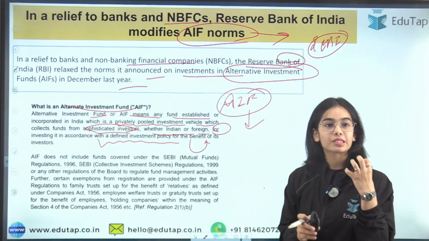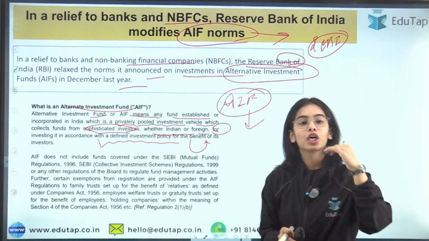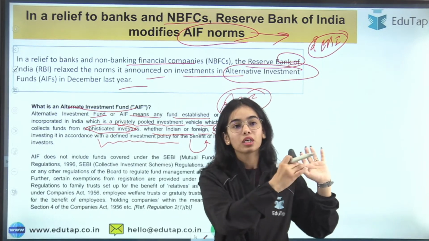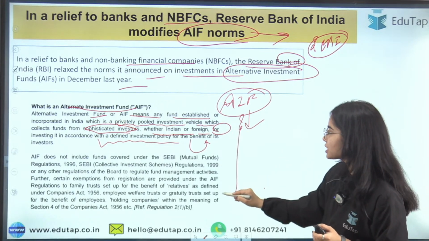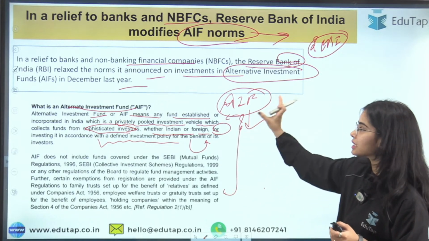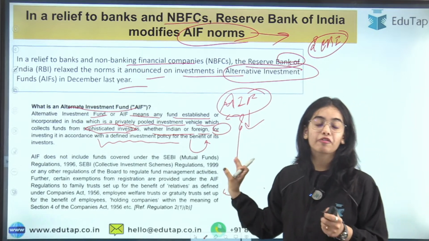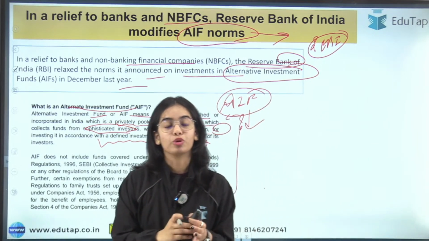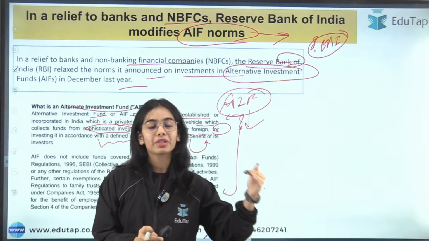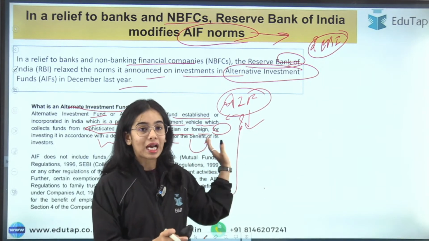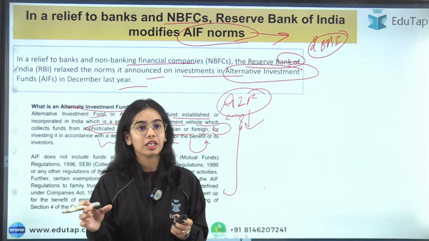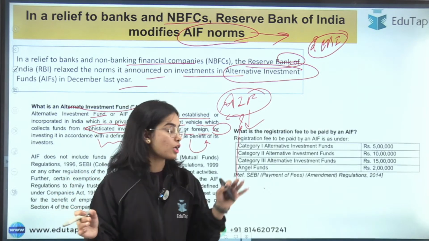So alternative investment fund, I hope you have studied this in the static part of finance. Remember that the alternate investment fund is for sophisticated investors who have a huge amount to pool in. Usually the minimum that has to be given by an investor is 1 crore, and that is the minimum that has to be given by the outside investor of the AIF.